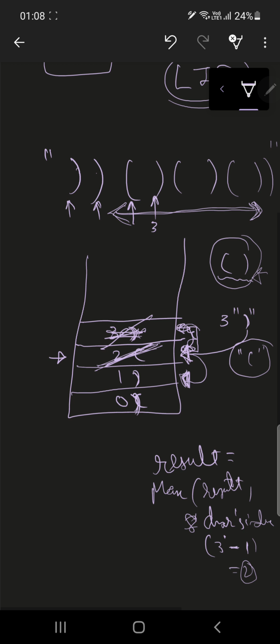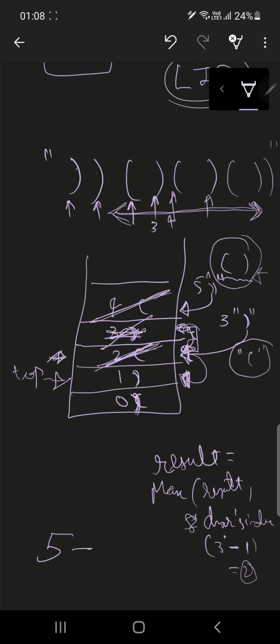Now the top of the stack is here. I encounter 4 again, so I add it. Now I encounter 5, a closing bracket. I check if the stack top is an opening bracket, and it clearly is, so I pop it out. Now the top of my stack is here, the unsolved character.